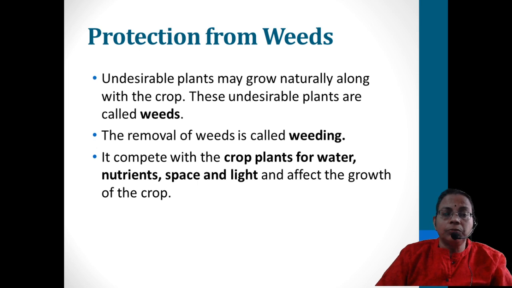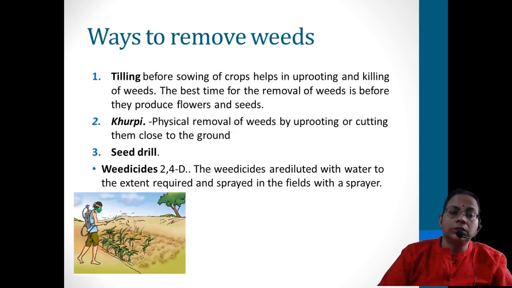So it is very important that soon after the weeds have grown, they are removed. Otherwise they will use up all the nutrients, expand, and compete with other plants for sunlight and all. So it has to be removed then and there. How can we remove them? There are many different methods. One is tilling: when we are plowing the land, uprooting of weeds takes place at that time itself. A very good amount of weeds will be uprooted along with the tilling.